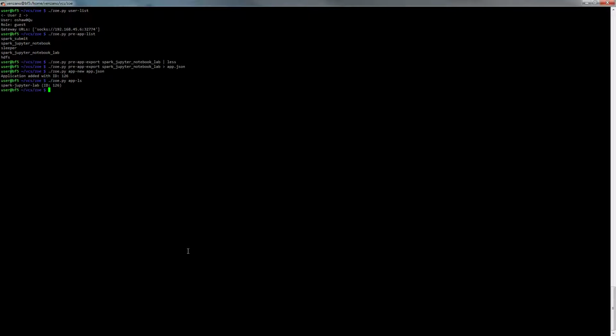Now, this is the interesting part. To actually start an execution of this application, I use the start command. This command takes the name of the application and an execution name. And it will submit the application for execution to the scheduler. The Zoe scheduler will look if there is enough resources in the system to start the application, and if there are, it will actually go and create the containers.